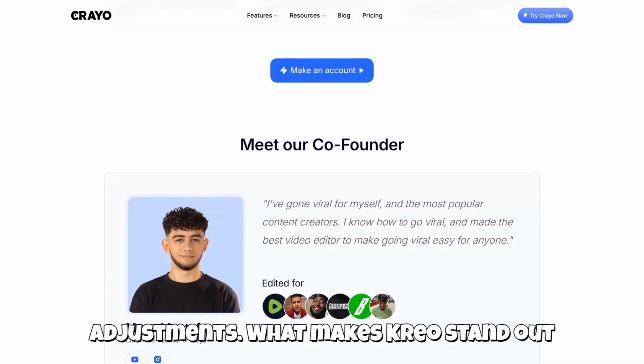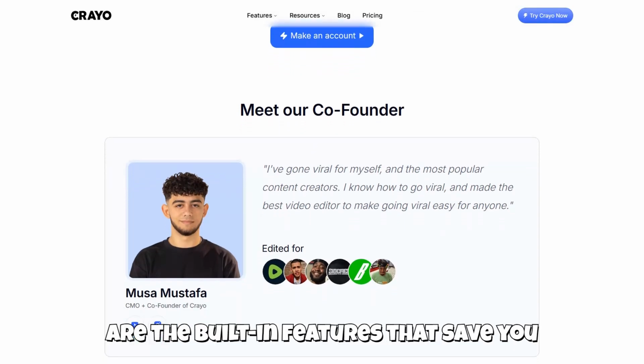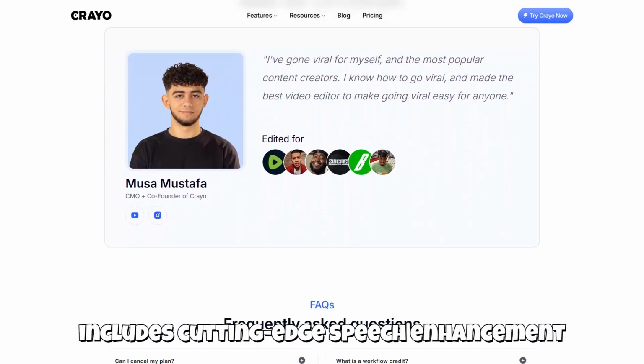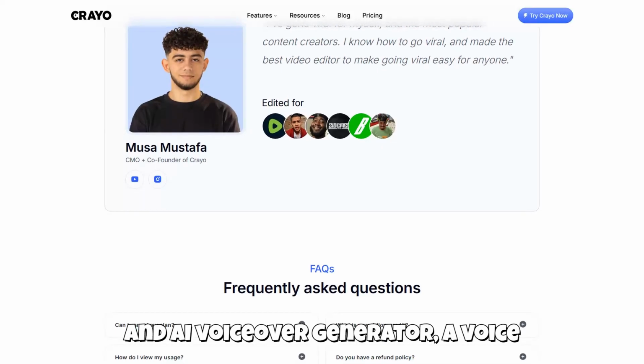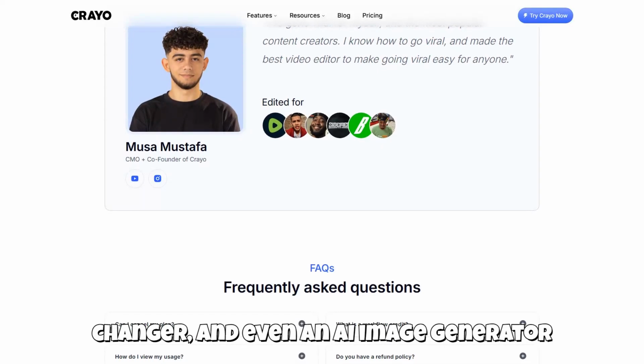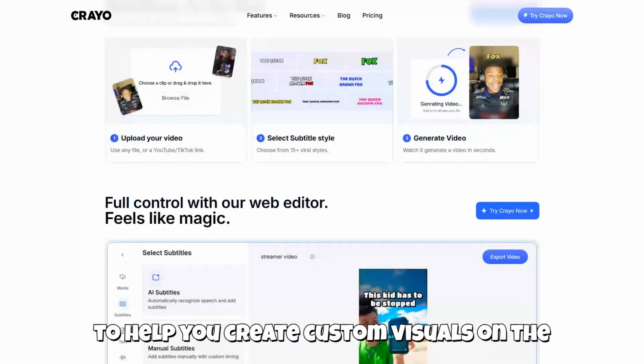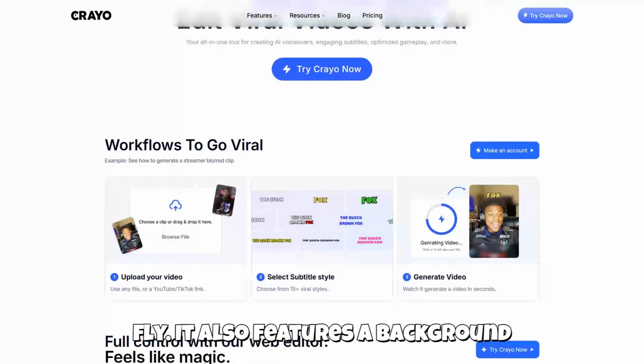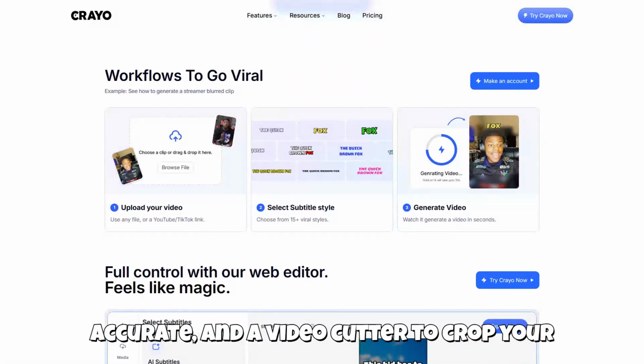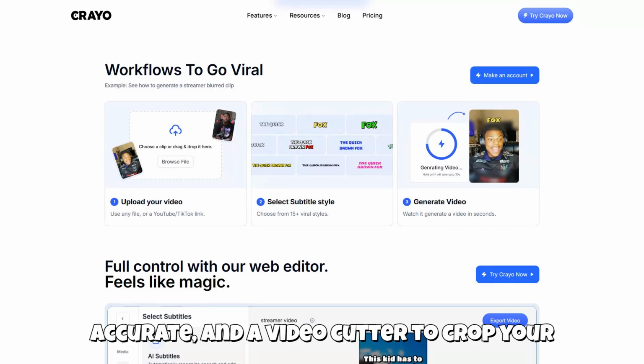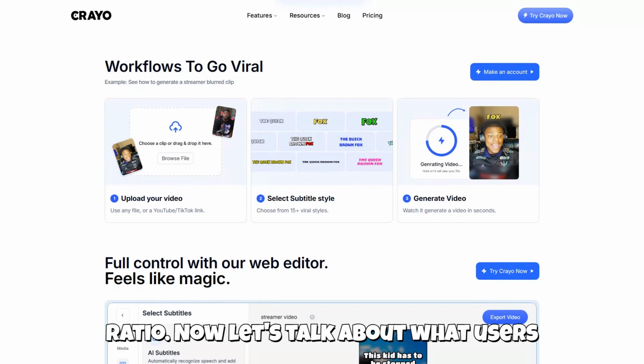What makes Crayo stand out are the built-in features that save you from needing multiple subscriptions. It includes cutting-edge speech enhancement, an AI voiceover generator, a voice changer, and even an AI image generator to help you create custom visuals on the fly. It also features a background remover, which users say is incredibly accurate, and a video cutter to crop your content to the perfect vertical aspect ratio.